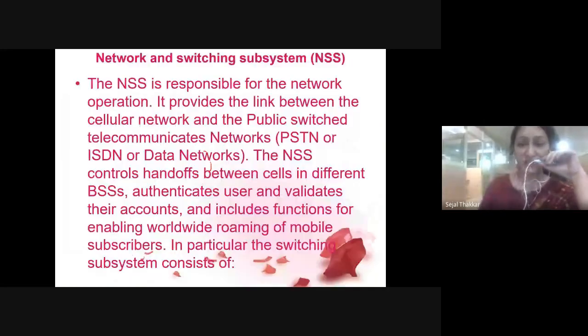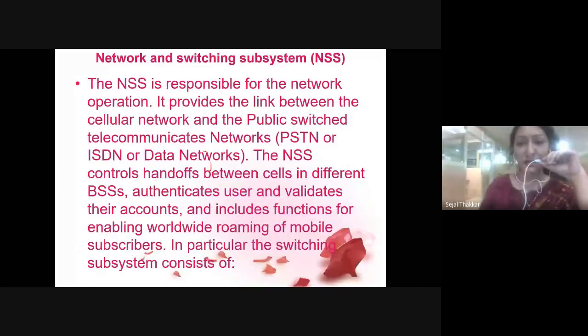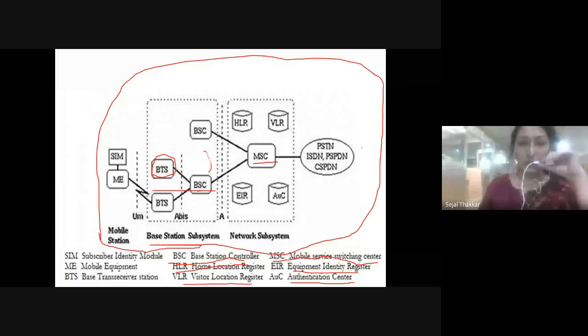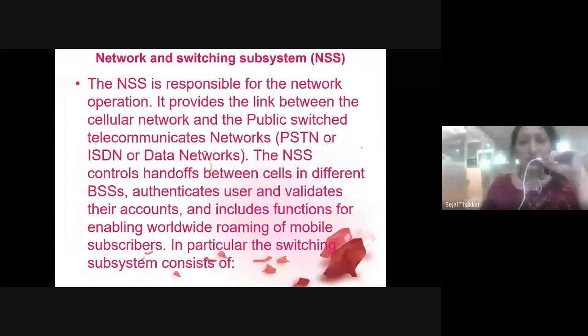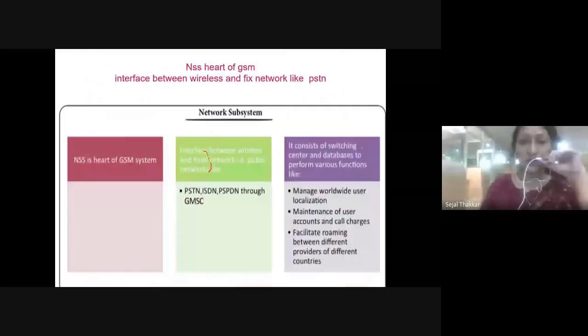NSS is the network switching subsystem, which comes last. Public switched telephone network is there. You can see how everything is going to work, one by one. Now what NSS is doing: it is the heart of GSM. It provides the interface between the wireless and fixed network like PSTN, public switched telephone network. It consists of switching centers and databases to perform various functions: it manages worldwide user location, maintenance of user accounts and call charges. It facilitates roaming between different providers of different countries.